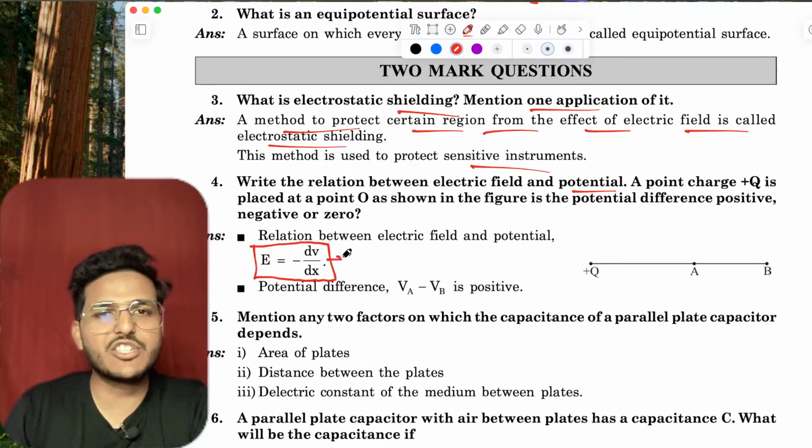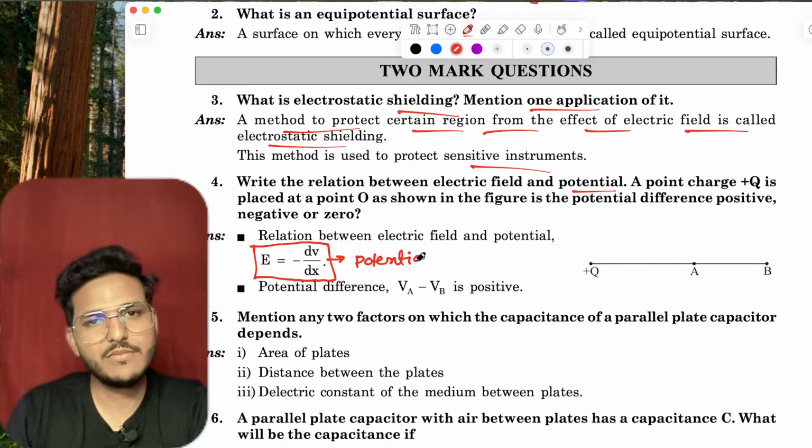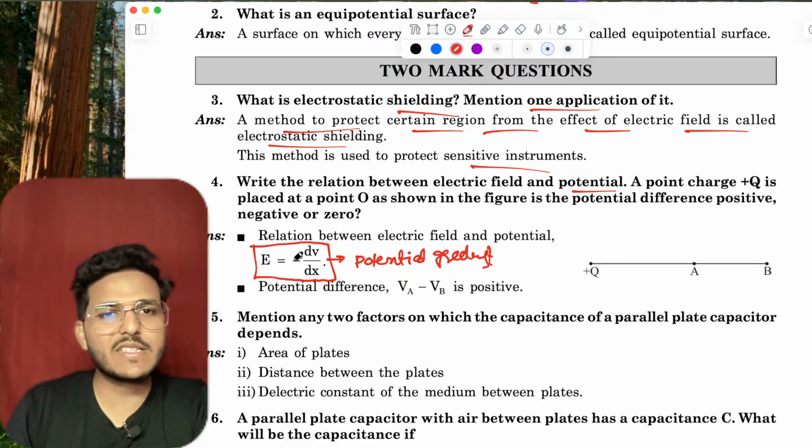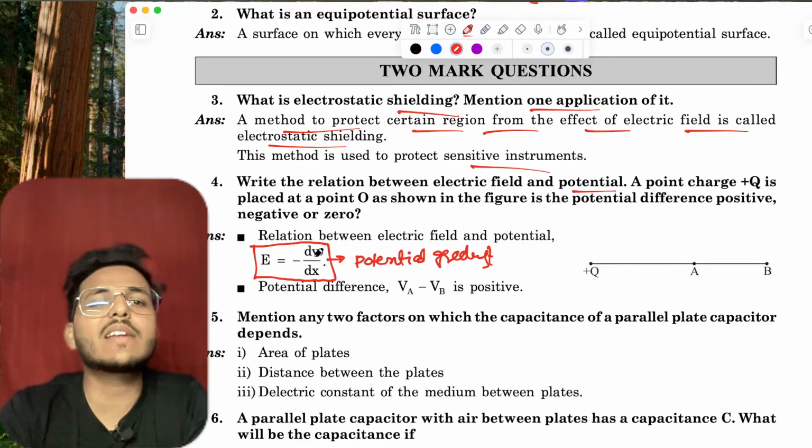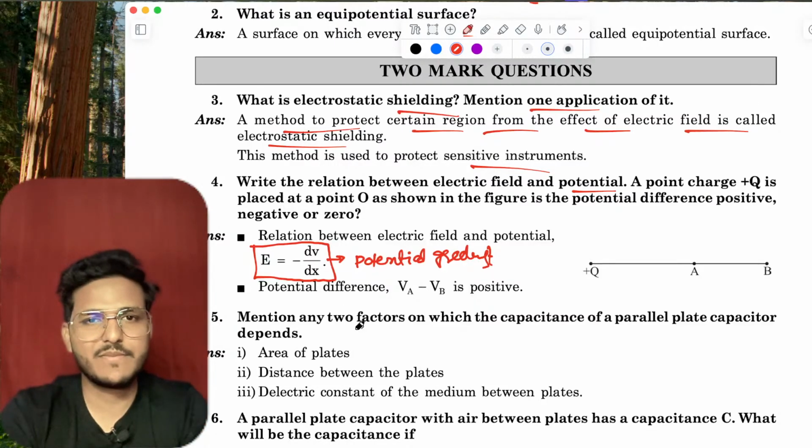That is called potential gradient. And what does this negative sign show? This negative sign shows if you are moving away from the charge, then the electric field intensity will decrease.